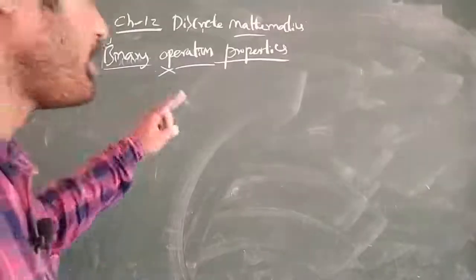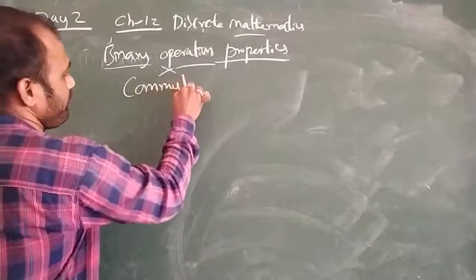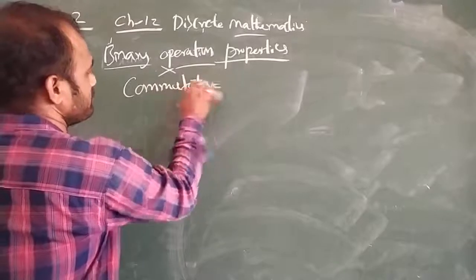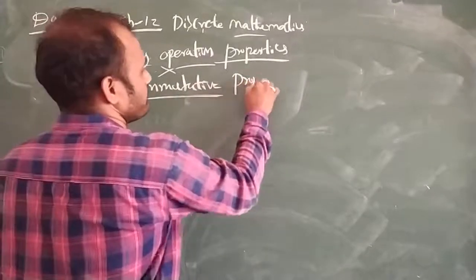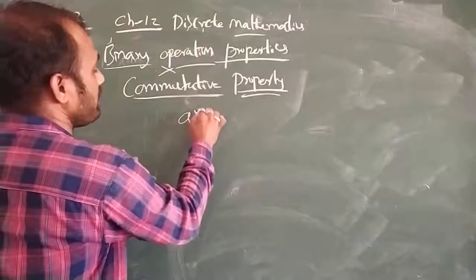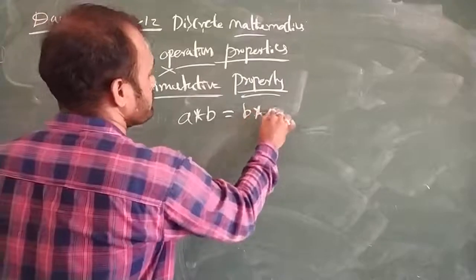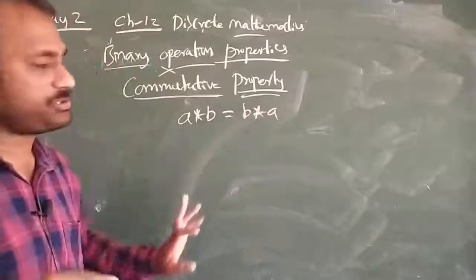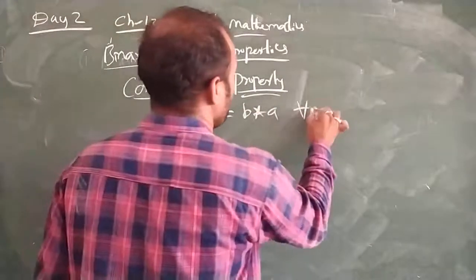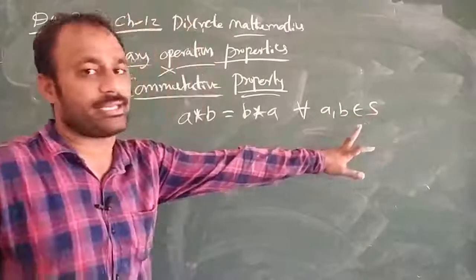Now let us see the binary operation properties. First one is the commutative property. The commutative property is a asterisk b equals b asterisk a, for any of the operations, for every a comma b belongs to S, where S is a non-empty set.